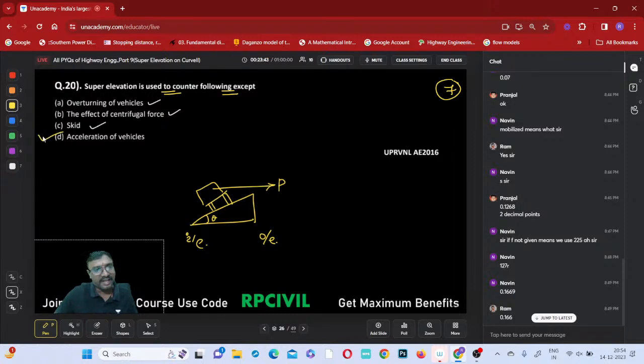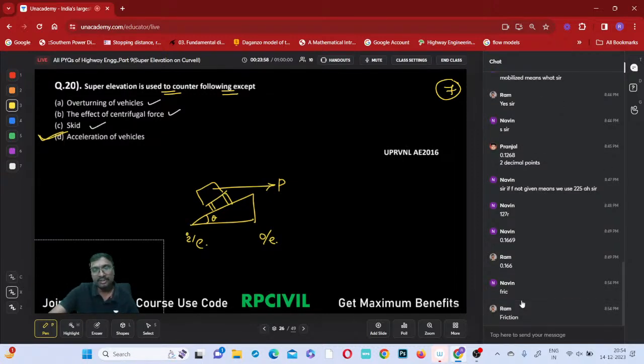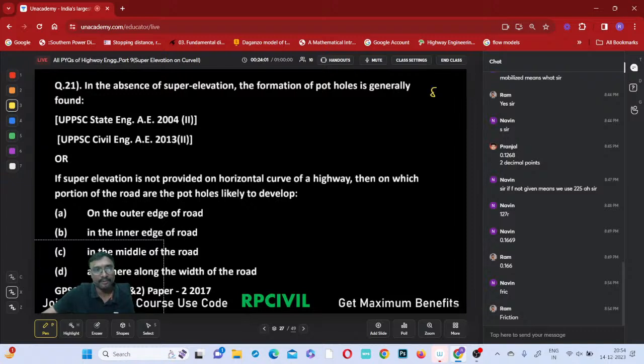Is the acceleration of the vehicle being resisted? Who will be resisting it? It is not the super elevation, it is the longitudinal friction, along the length, that resists it. Yes or no? So it is not the super elevation. Now shall I go for the next question?